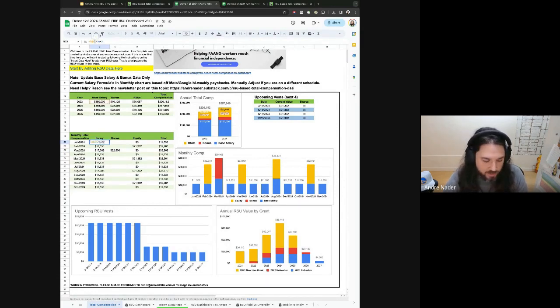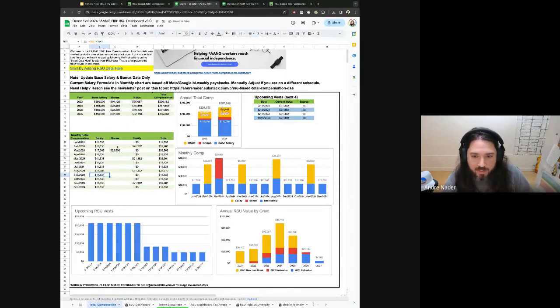Going in and changing this to a 12 is going to instantly, if we pull it all the way down, all of a sudden we lose the triple paycheck. So now this is the same as getting paid twice a month. So we would need to go back through and fix the triple paychecks. So that's in March and in August if you're on Meta's and Google's bi-weekly pay period.